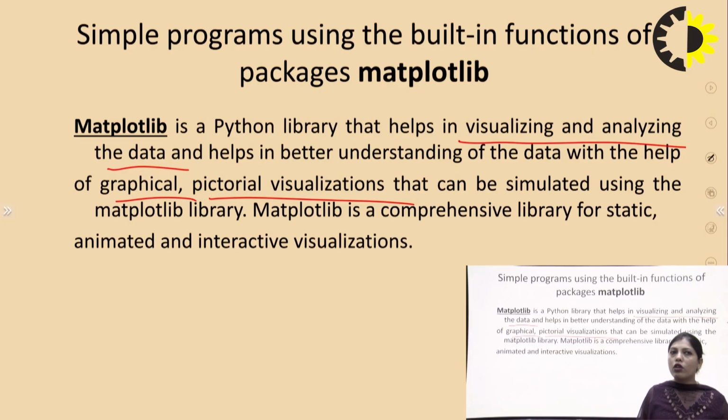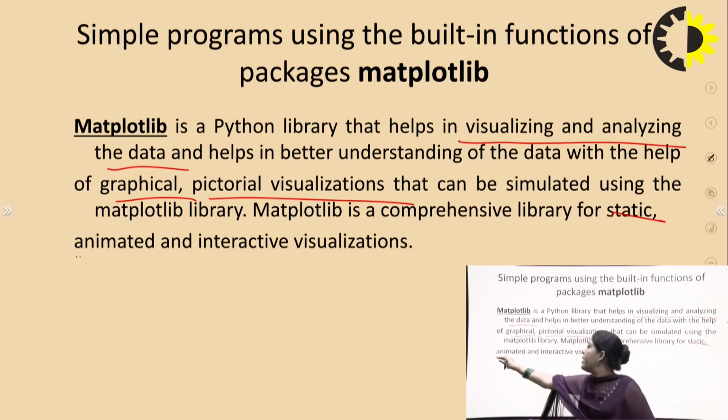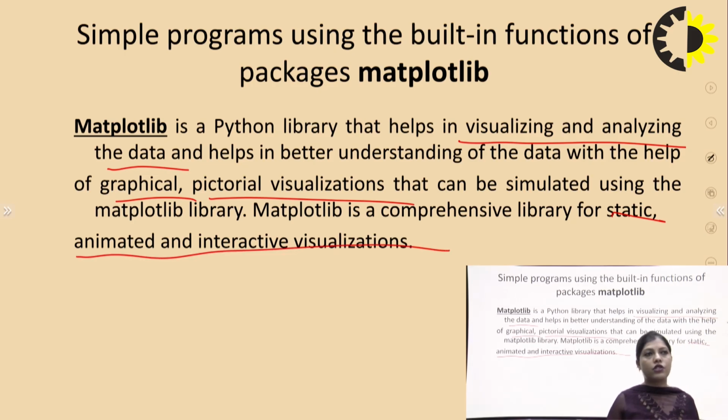The matplotlib library is beneficial for static, animated and interactive visualizations. So for that purpose, you can use the matplotlib library.